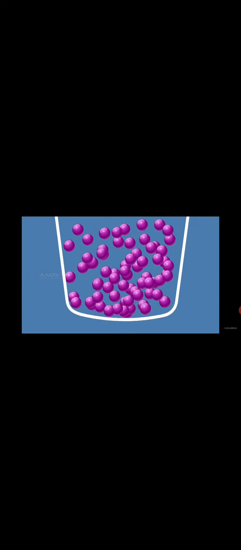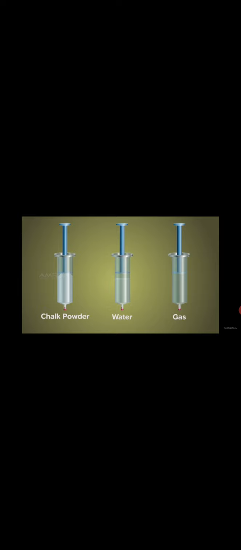Let us examine compressibility, another attribute of matter. These are empty syringes. Close the nozzles of the syringes with rubber corks. Fill one syringe with chalk pieces, fill another with water, and leave one syringe empty. Insert the piston and try to compress the material in the syringe. You will see that the syringe with the solids is not compressible because the solids are rigid.